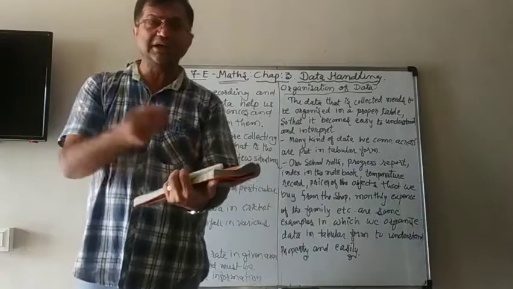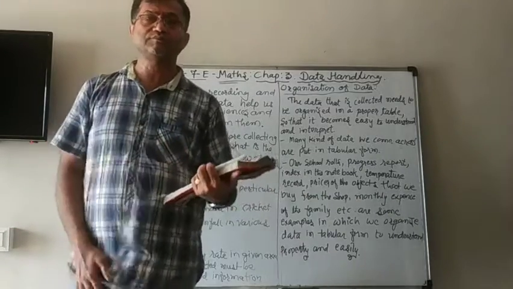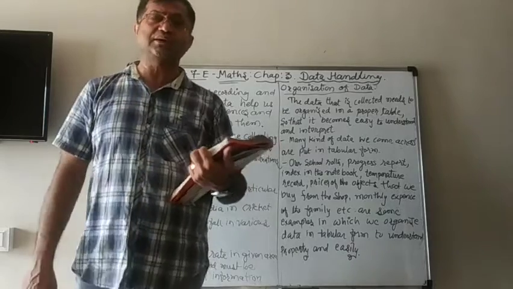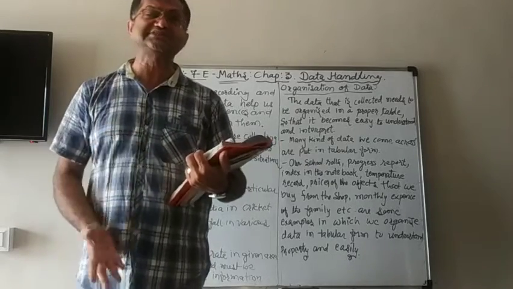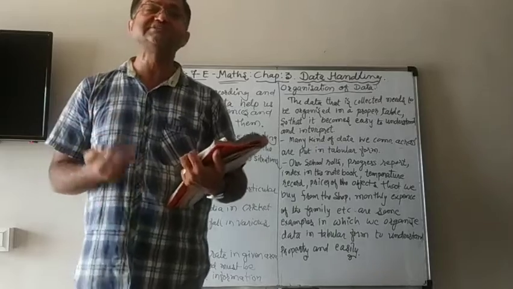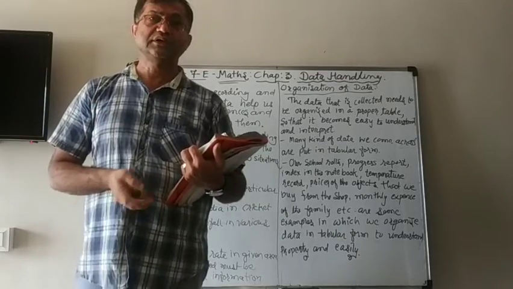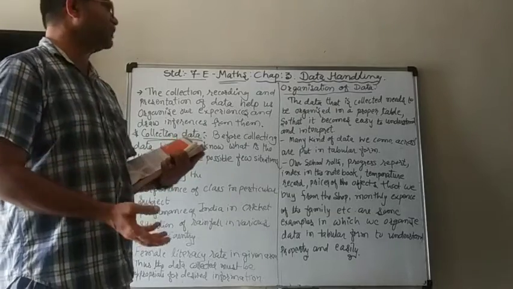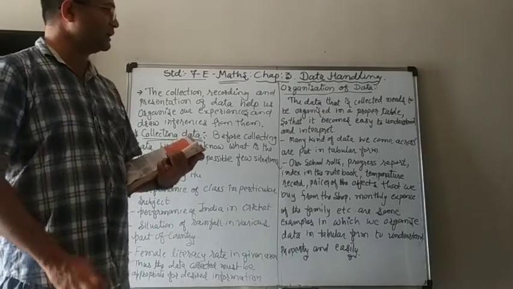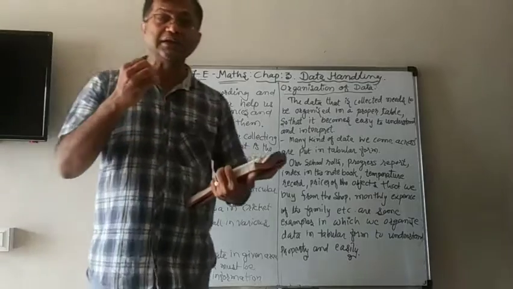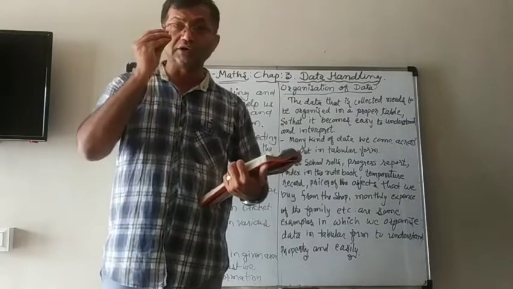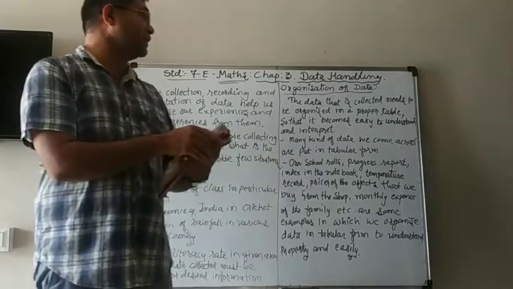Whatever data we get, we just write down. And then after getting that raw data, it is very necessary to organize it. It can be organized in tabular form or graphical form or whatever. But it is very, very important to tabulate or organize the data.